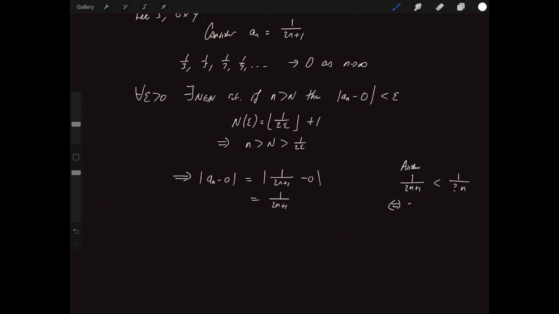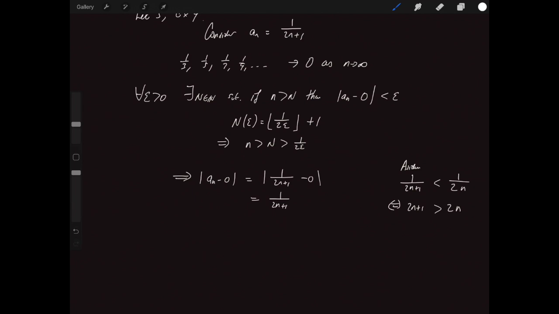That will hold if and only if 2n plus 1 is greater than something times n. Well, 2n plus 1 is always greater than just 2n, so let's replace that question mark with a 2, like this. Yeah, we're happy.